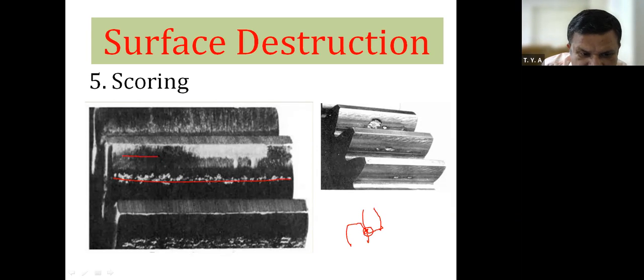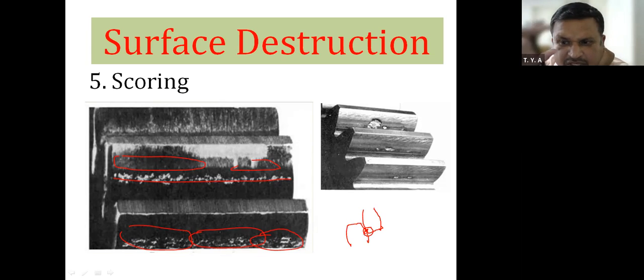If you see the surface of this gear tooth in the diagram, burning takes place. Now, if burning will take place, that material is going to be removed. Material burns means what happens? That material is removed from the surface of the gear tooth, so this much amount of material gets removed along the surface of the gear tooth.